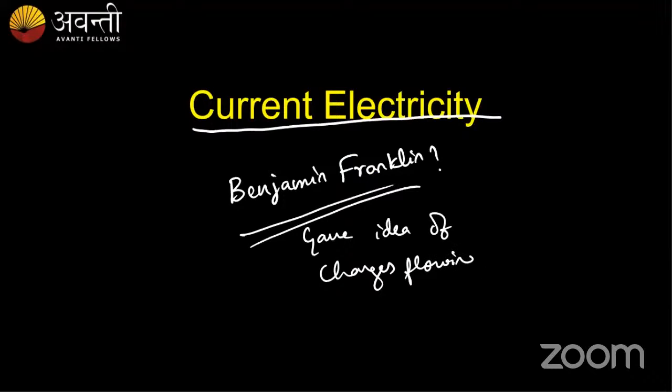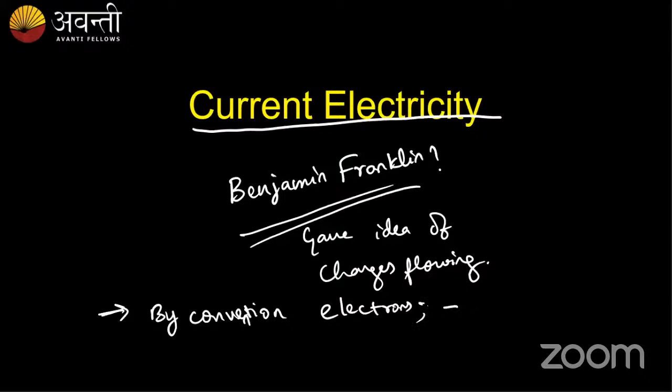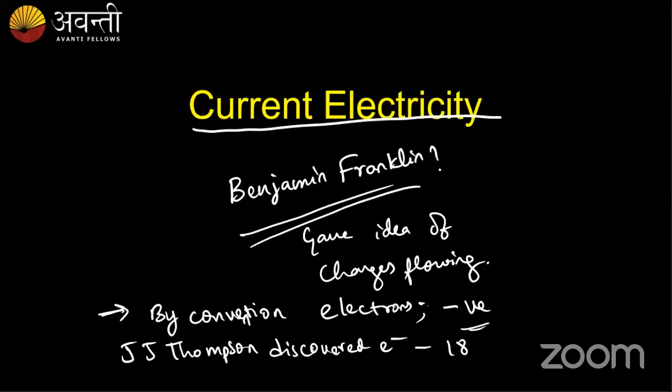By convention, he gave that the electrons, which we know are negative, have a negative charge. Before the discovery of the electron, J.J. Thomson, the renowned scientist, discovered the electron in 1897.